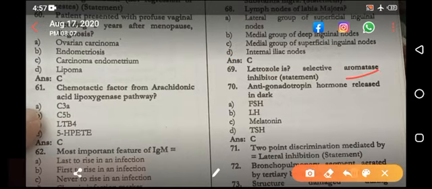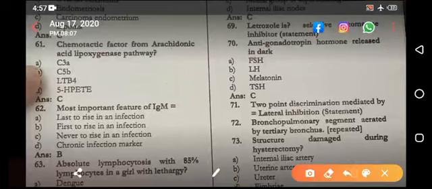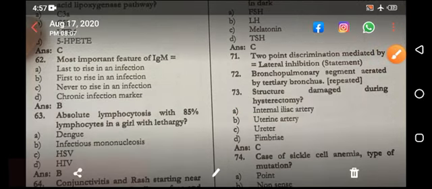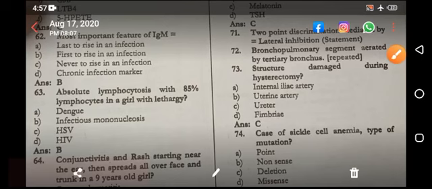Letrozole is aromatase inhibitor. Antigonadotropin hormone released in dark melatonin. It actually decreases the LH and FSH. That is why it's called antigonadotropin. 2-point discrimination mediated by lateral inhibition.